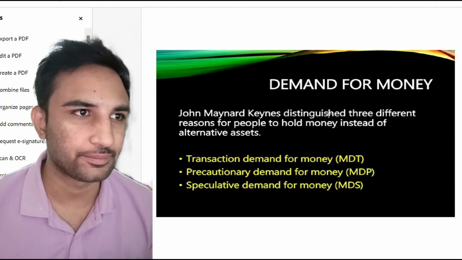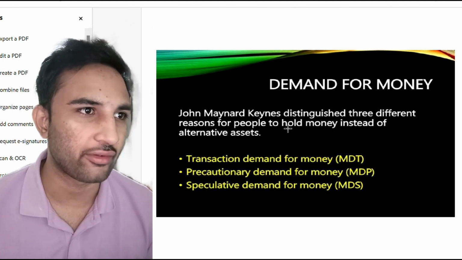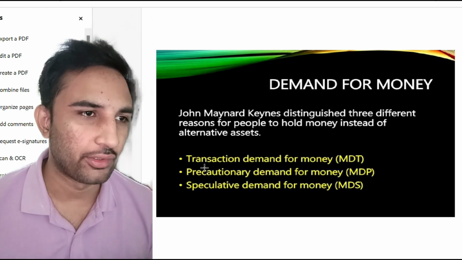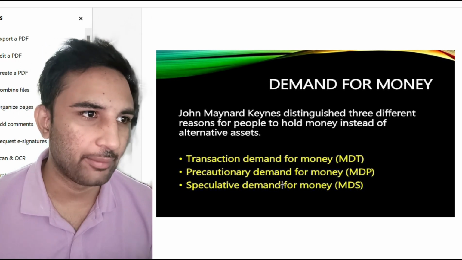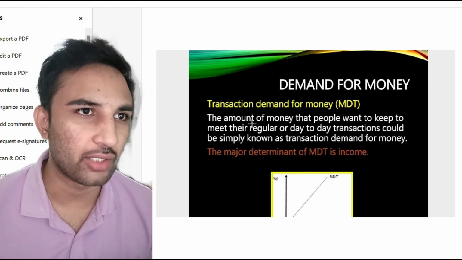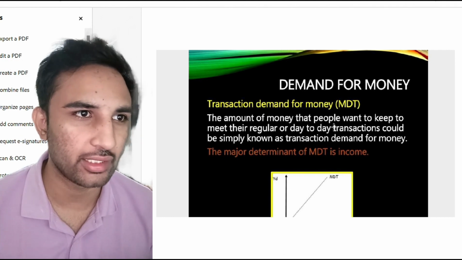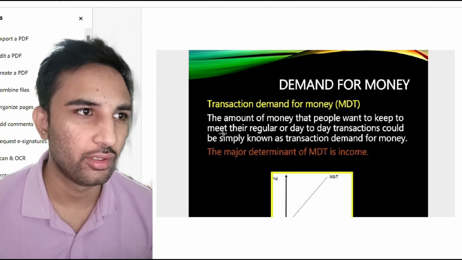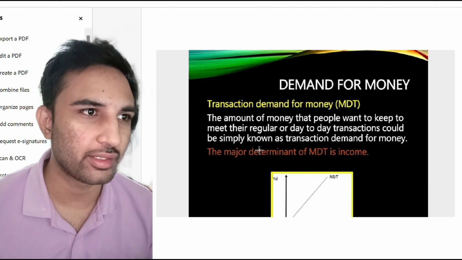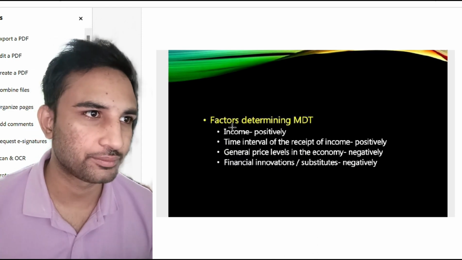Demand for money. John Maynard Keynes distinguished three different reasons for people to hold money instead of alternate assets: transaction demand for money, precautionary demand for money, and speculative demand for money. Demand for money can be identified as the amount of money that people want to keep to meet their regular or day-to-day expenses. Day-to-day transactions could be simply known as transaction demand for money.